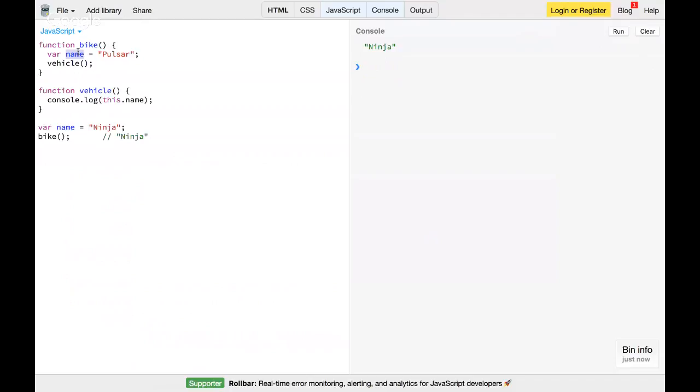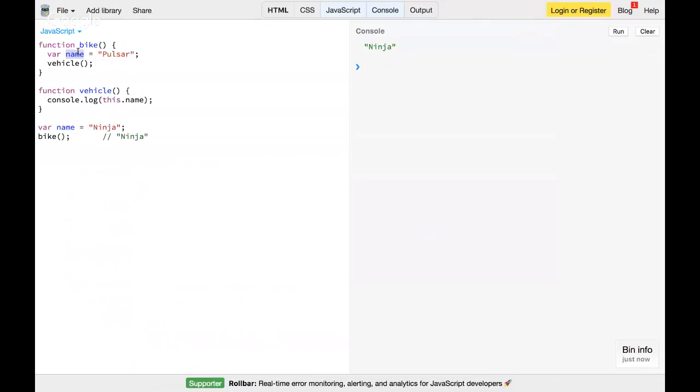So again, I'm repeating the same thing every time. It always matters from where, when, and how your function gets called. It doesn't matter where it has been declared.